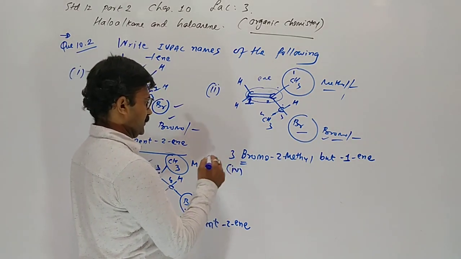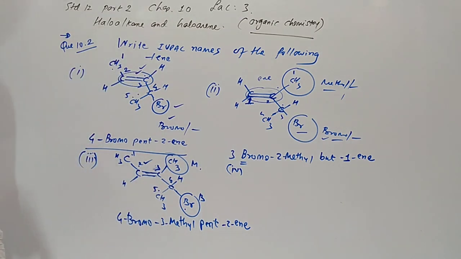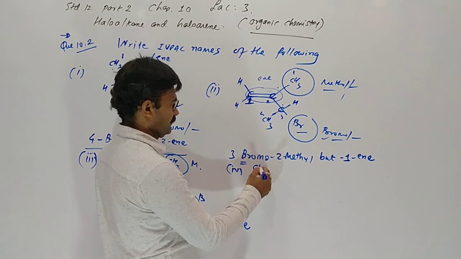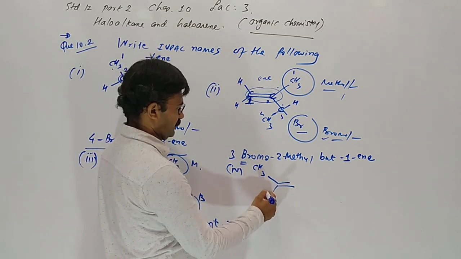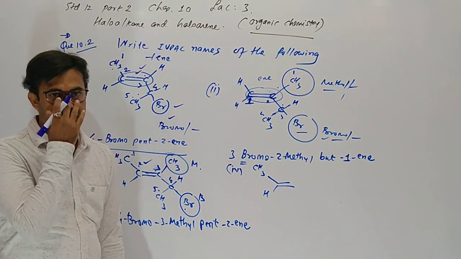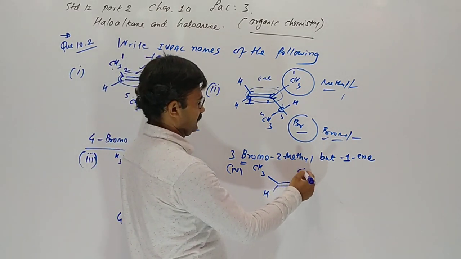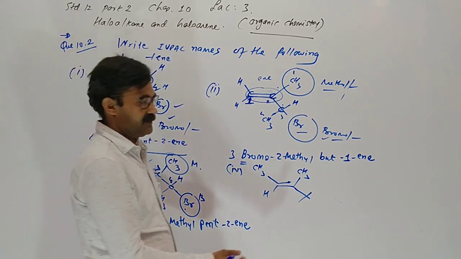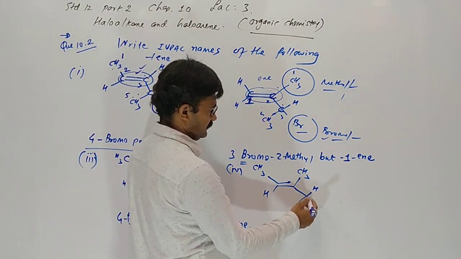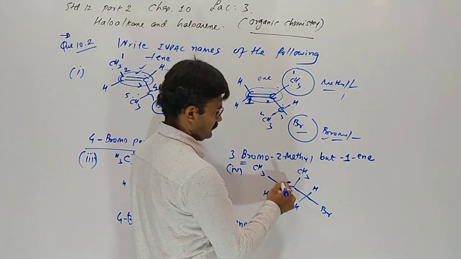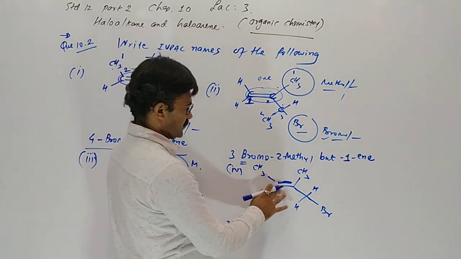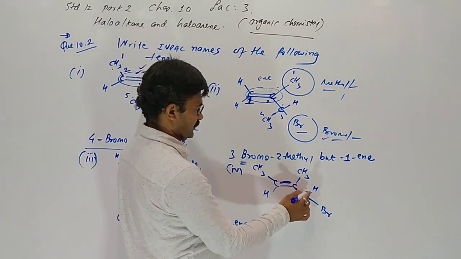Now what about the fourth one? In the fourth one, CH3 double bond H, here CH3 and H, H, Br is given. So tell me, here should be carbon, here and here also.